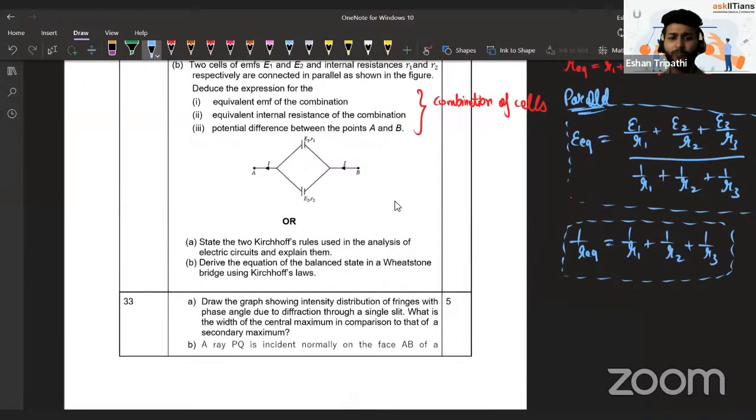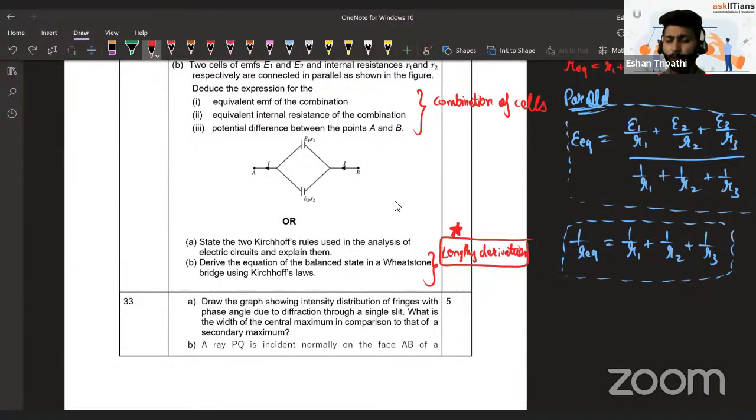So these formulae, on the basis of this, which you can get, or there's an option given in this stating the 2 Kirchhoff's laws and then deriving an equation for balanced Wheatstone bridge using Kirchhoff's laws, using KVL. This is a lengthy derivation. But that is the good thing about lengthy derivations. If we study it properly, if we prepare the lengthy derivations, and if by chance a question comes, which I believe this kind of question actually can come, because it is one of the few derivations that are there from this chapter. So I strongly recommend that you study this derivation properly.